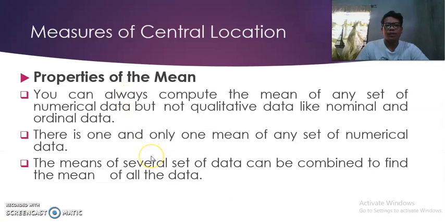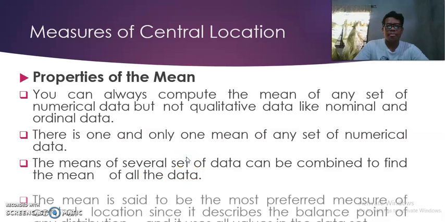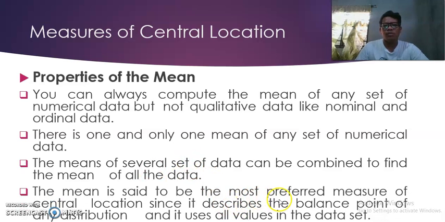Next property of the mean is that the mean is said to be the most preferred measure of central location since it describes the balance point of any distribution and it uses all values in the dataset. So in research, the mean is the most preferred measure because all the data are taken into account in the computation of the mean.